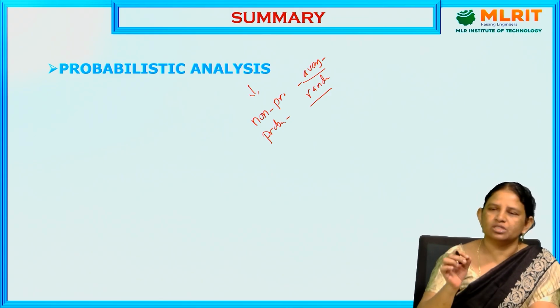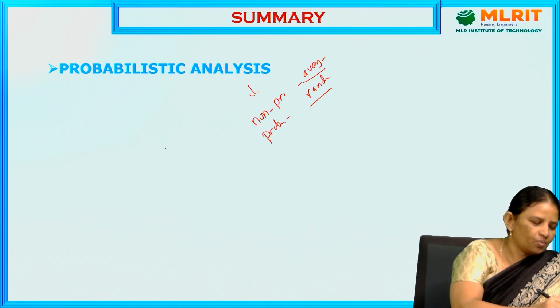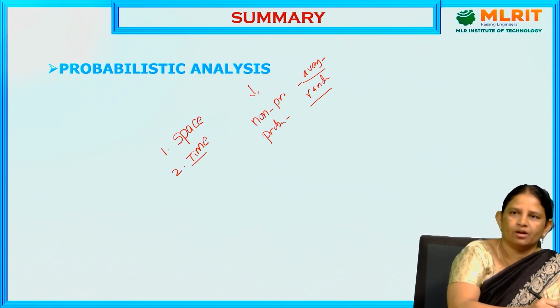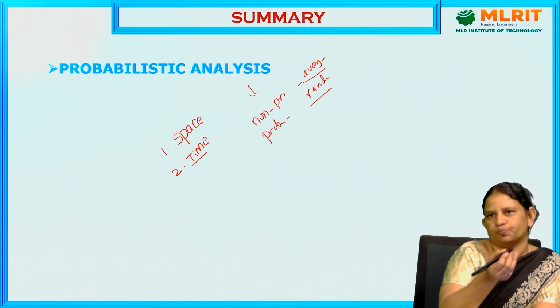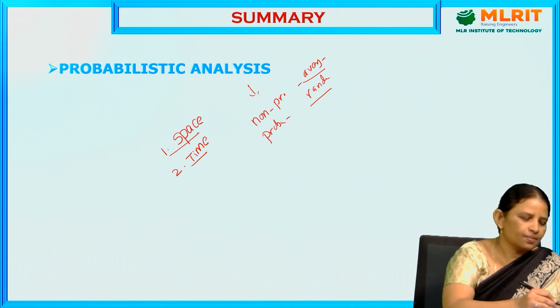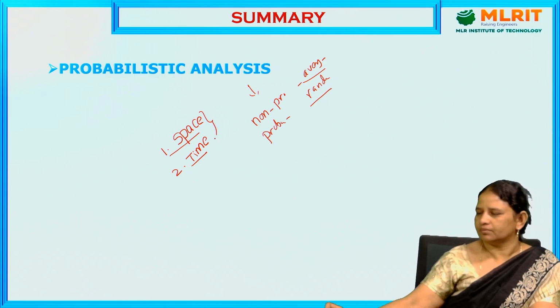To choose the best algorithm, we always concentrate on 2 performance metrics: one is space complexity and the other is time complexity. Any algorithm that takes less time or less memory is the best algorithm. Thank you.